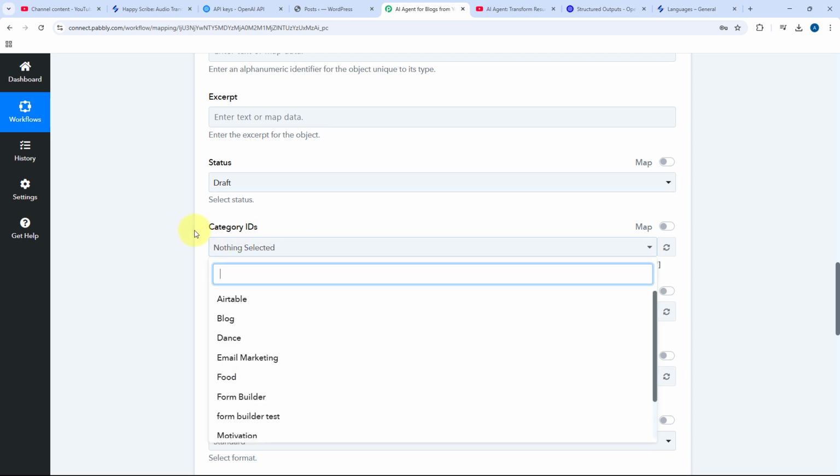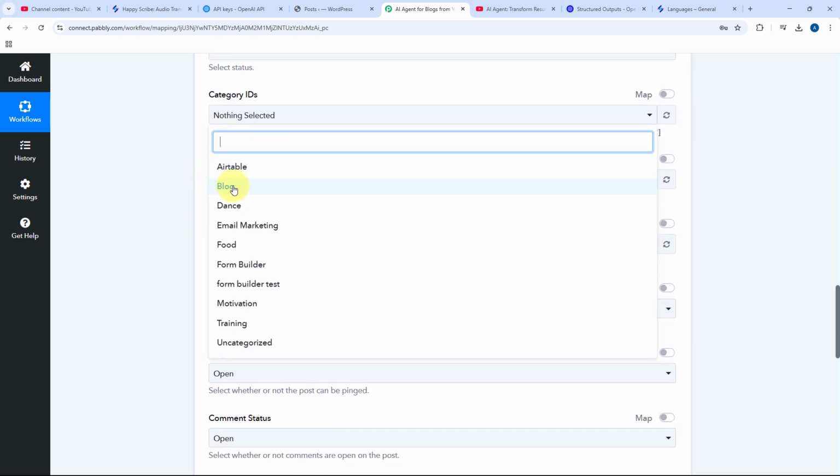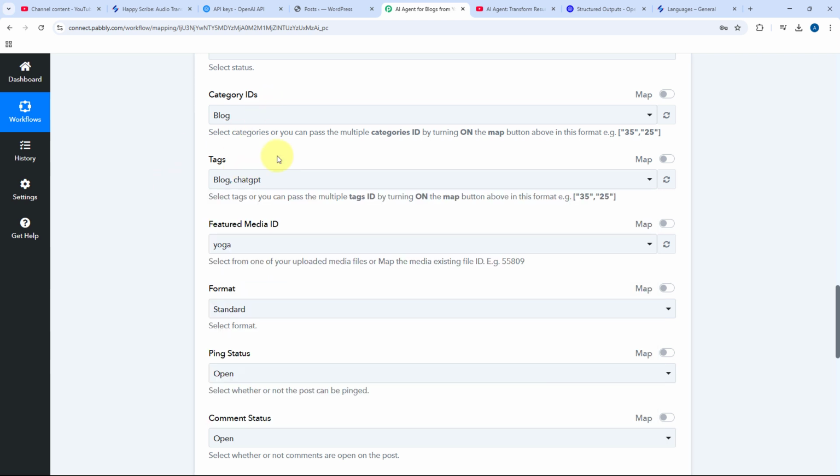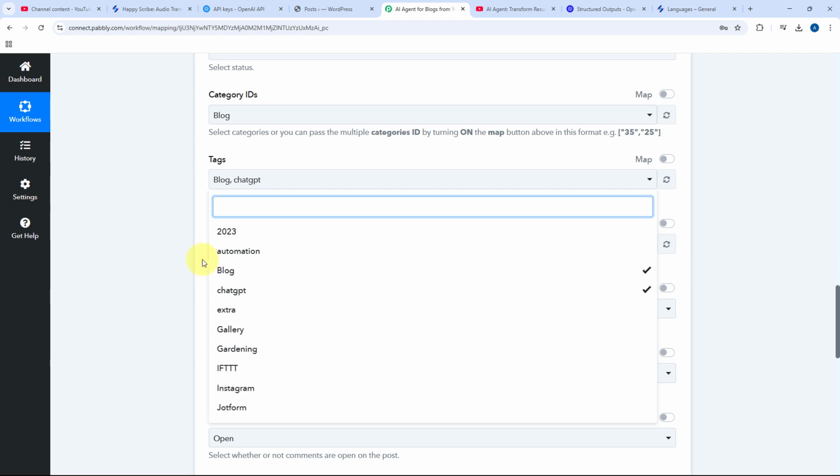Then it is asking us for the category ID. So here from the drop down, let's say I want to add the category as blog over here. And then if you want, from this drop down, all the tags which you have created in your WordPress site, you can see all of them in this drop down. You can select any tag as per your choice. I'm selecting the tag as blog and ChatGPT. And also you can select multiple tags over here from this drop down.